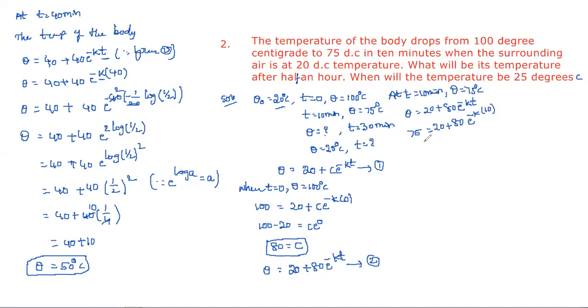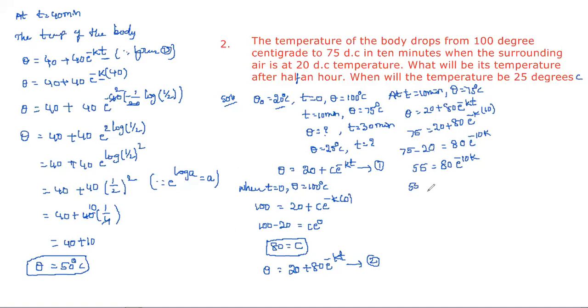Now we have to simplify to get the value of k. First, take this 20 to the left hand side: 75 minus 20 is equal to 80 into e power minus 10k. 75 minus 20 is 55, so 55 is equal to 80 into e power minus 10k. Next take this 80 to the left hand side.